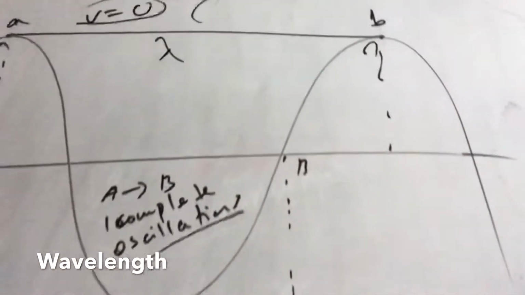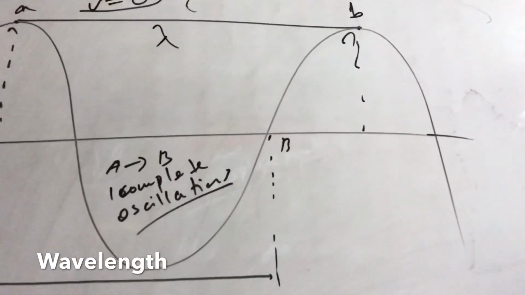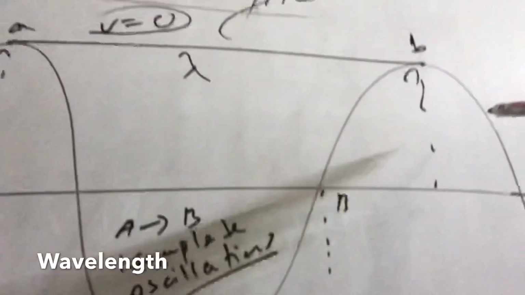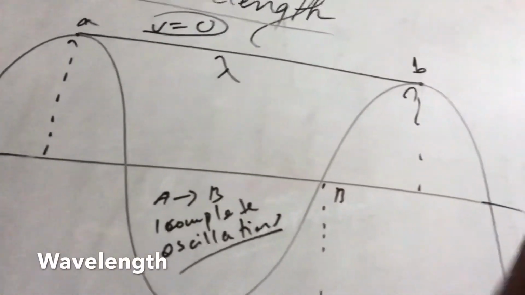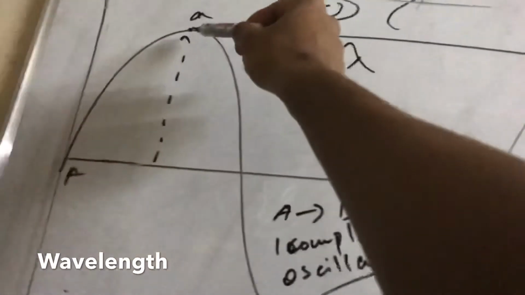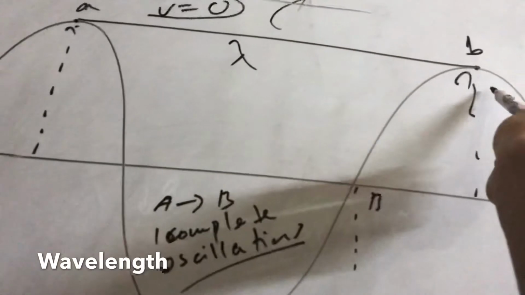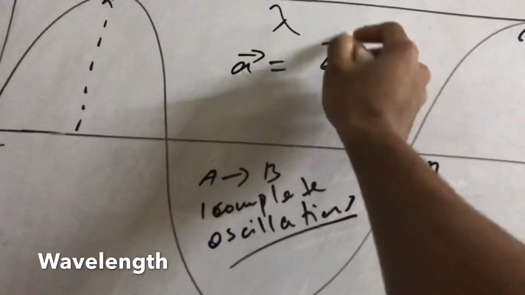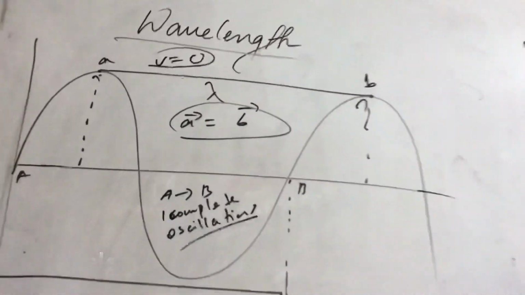The velocity at one instant is not changing, the displacement is the same, and they are equal. Okay, so this is the amplitude.